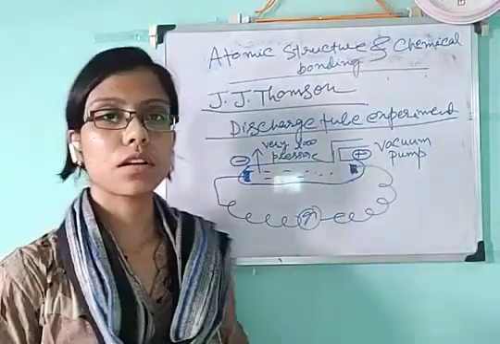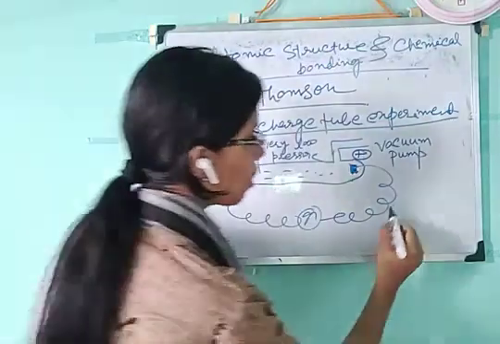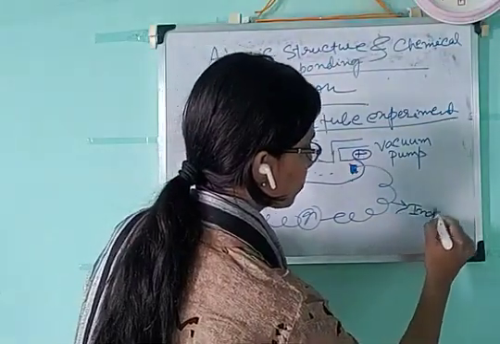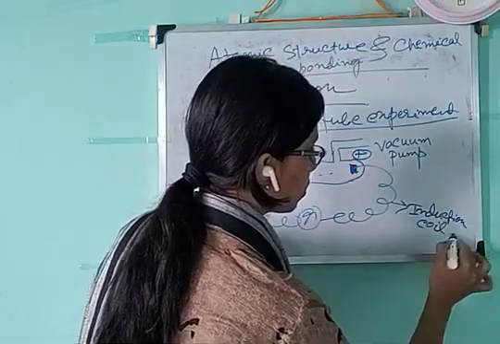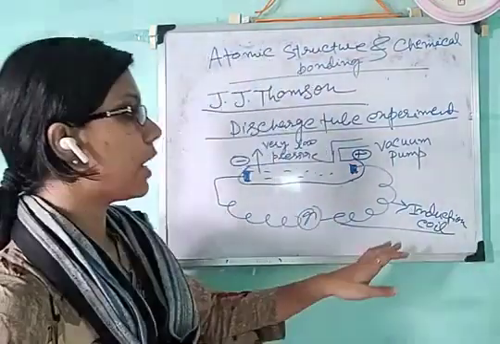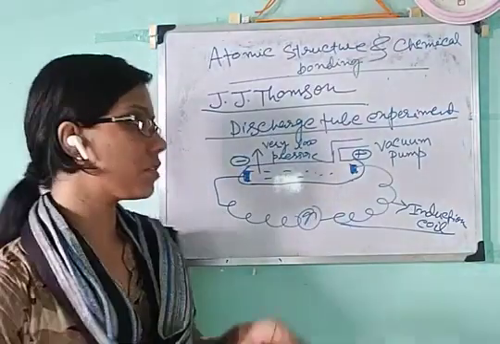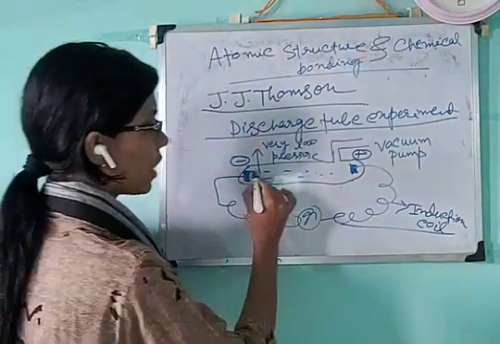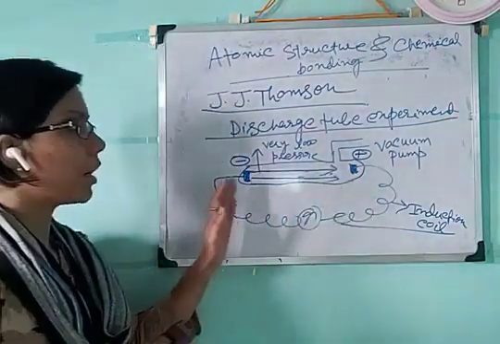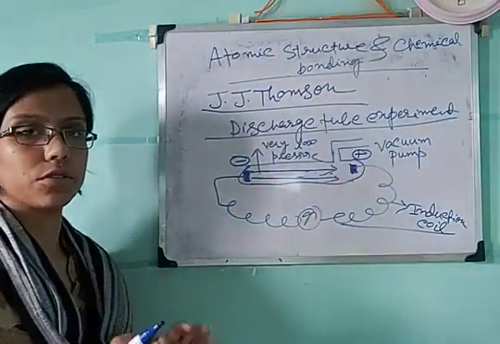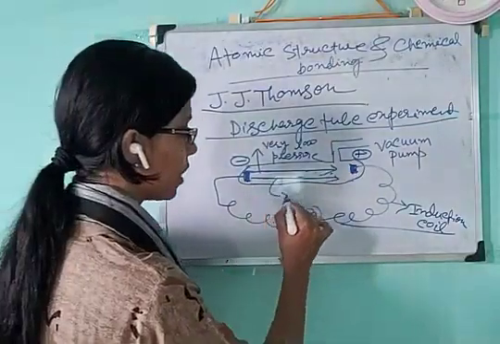With the help of this induction coil, we can give a high electric charge. This is called the induction coil. So when we give a high electric charge with the induction coil, Thomson saw that unknown rays were coming from the negative electrode and going towards the positive electrode.